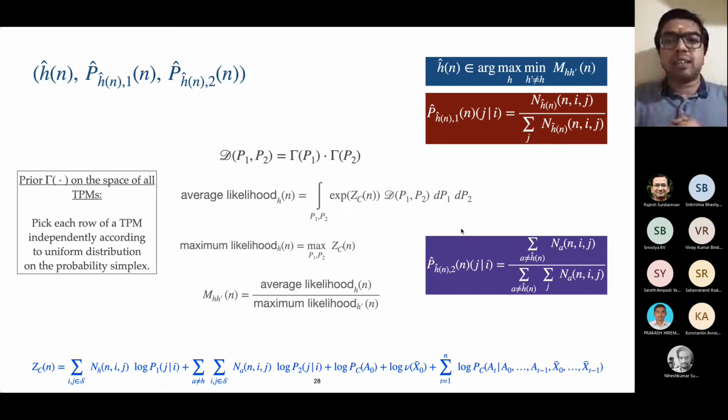The only key things in this slide are that, number one, the test statistic is of the form logarithm of average by maximum. There are exact expressions for the ML estimates of the TPMs. So the estimates P hat I showed on the previous slide are actually the ML estimates. And these ML estimates of the TPMs have closed form expressions. There is an explicit expression for each of these estimates. Let's keep this in mind because I'll come back to addressing these points when I come to the restless setting.